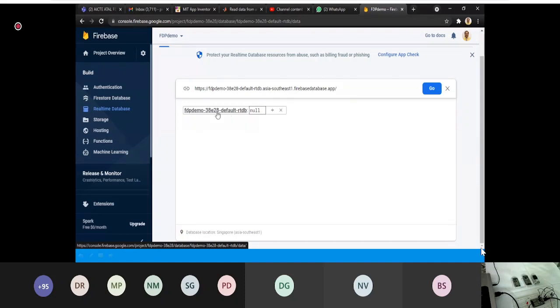Therefore, I have removed everything and just kept the database. I hope you understand this, because when I go to my Android app, I will use the Firebase API, and from that API I will create a bucket, a key and its value, and that will automatically get added into this database.